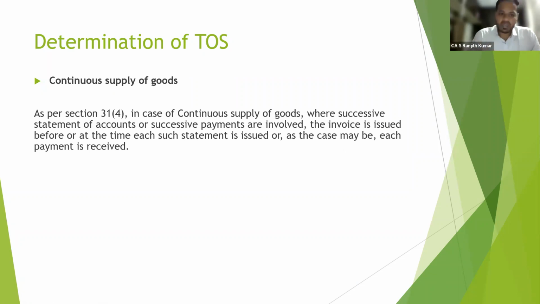Simply put, wherever successive payments or successive statements of accounts are involved, an invoice has to be issued. So if successive payments come, give an invoice at that time. If successive statements of accounts are given, give an invoice then. Before or at the time of issuance of statements of accounts, give the invoice. So the invoice is to be issued before or at the time each such statement is issued. Whether a payment is received or a statement of accounts is issued, you have to give an invoice in case of continuous supply of goods.